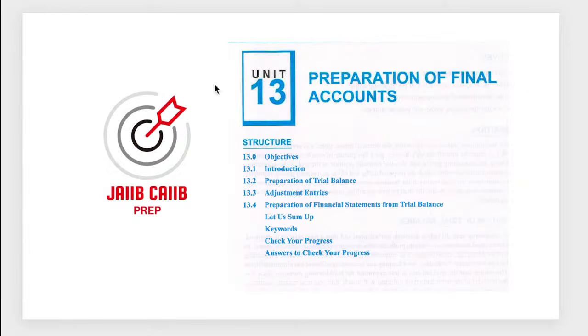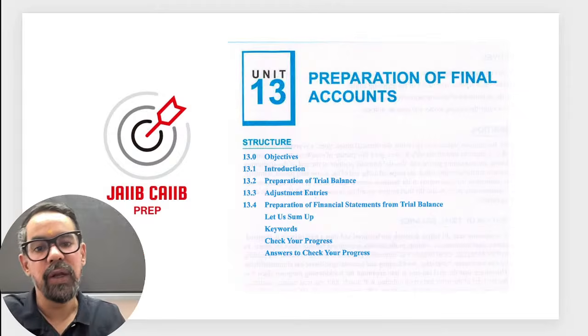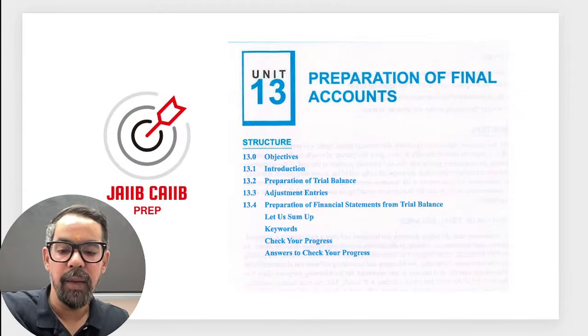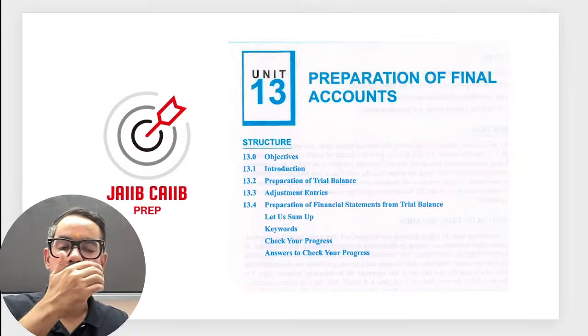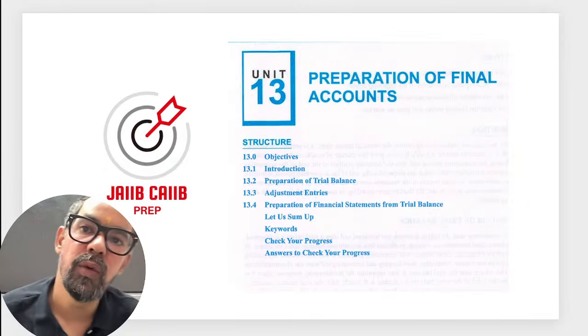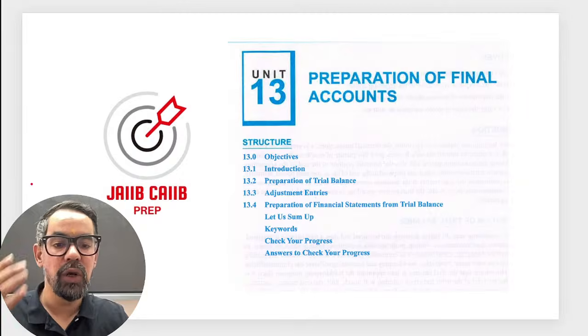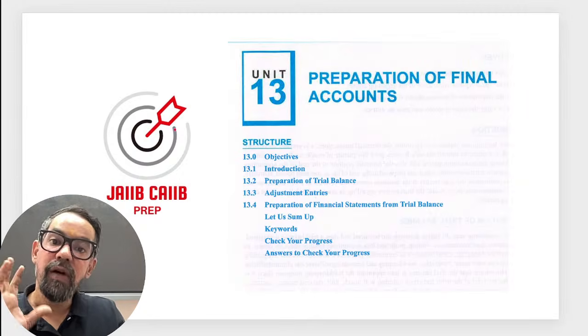Next one, when it comes to preparation of final accounts. As per accounting standards, a joint stock company has to prepare five major statements.